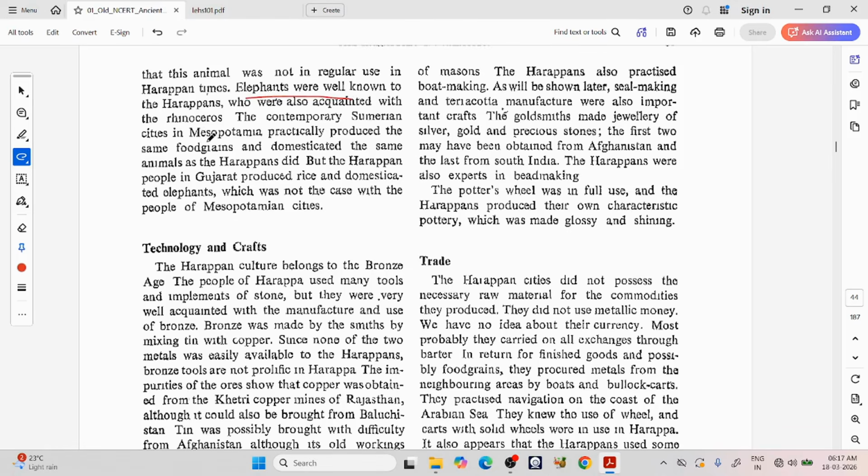The contemporary Sumerian cities in Mesopotamia particularly produced the same food grains and domesticated the same animals as Harappans did. But the Harappan people in Gujarat produced rice and domesticated elephant, which was not the case with the people of Mesopotamian cities.